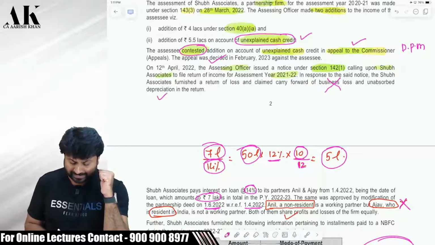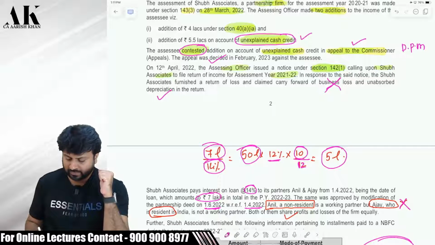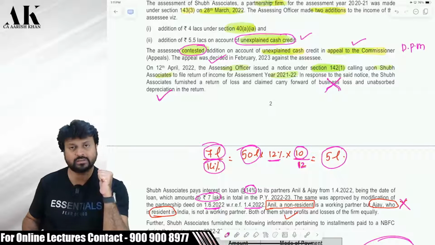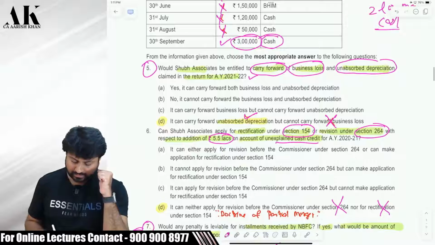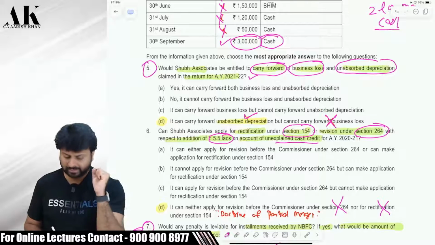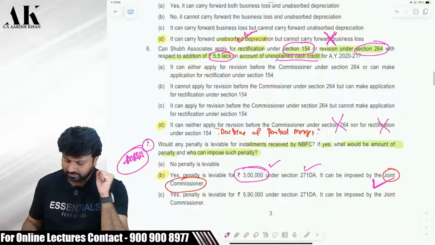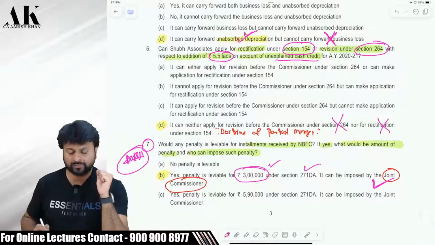Yes, you can carry forward the unabsorbed depreciation. There is no harm in that. But carrying forward of business loss is not possible in this case. Okay. Therefore, because this return is a belated return, a late return, a 142 return is always after the due date. You can carry forward UAD, but you cannot carry forward what? Business loss. Okay. I hope it is clear to all of you.